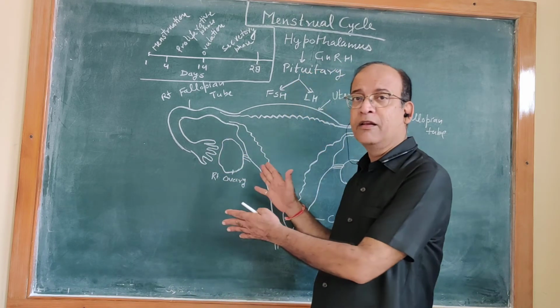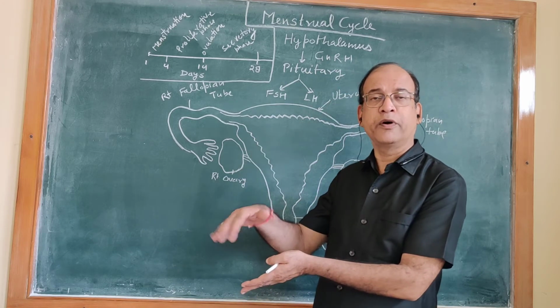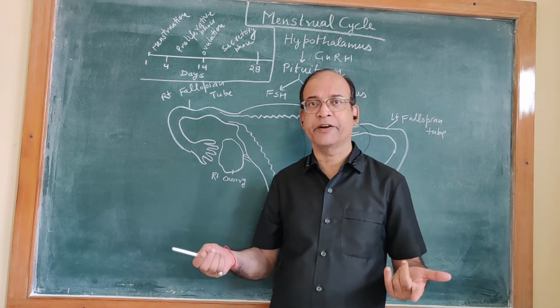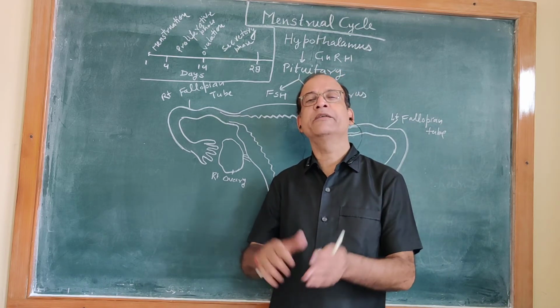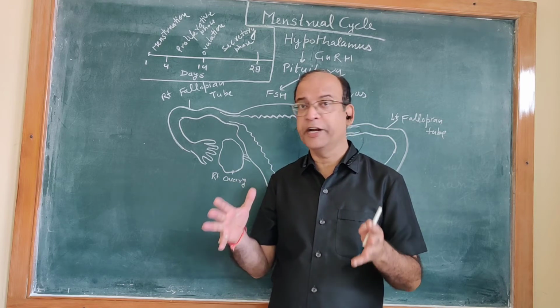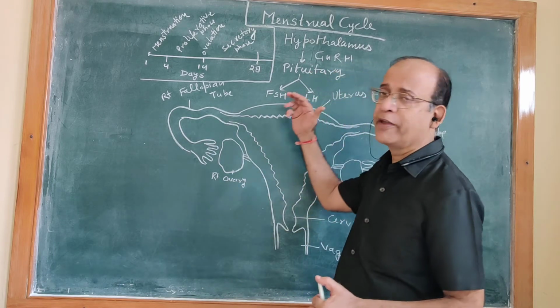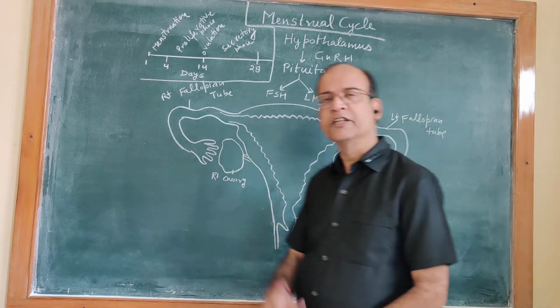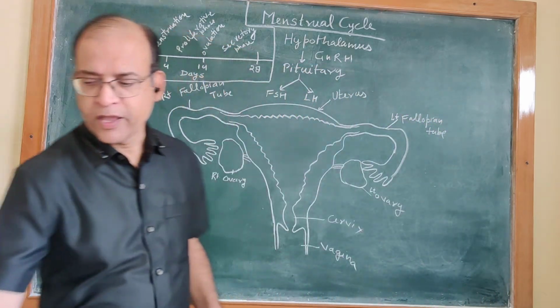When this female was in the uterus of her mother in fetus stage, the process of oogenesis started, but it paused. And when this female attains the age of puberty, the process of oogenesis starts again.